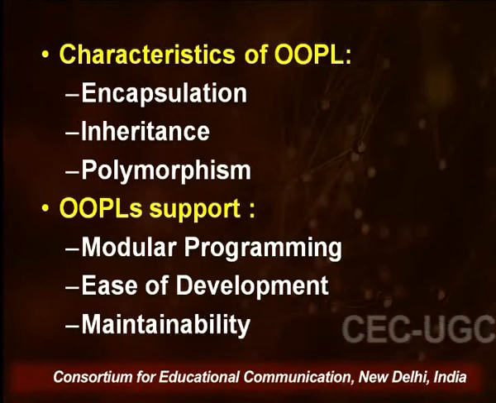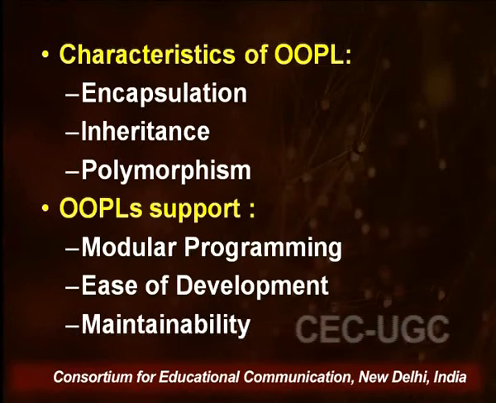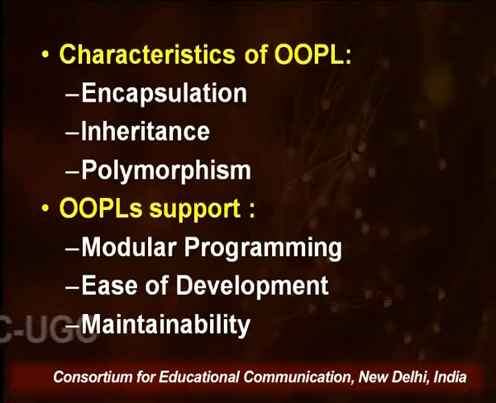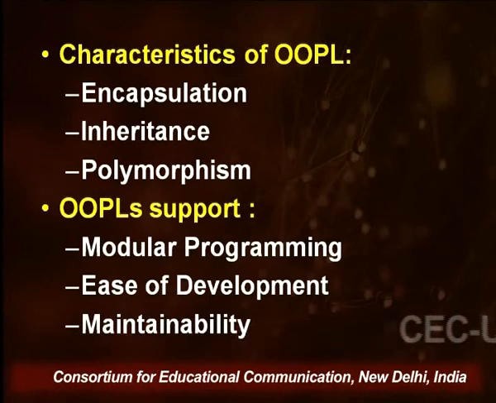So coming to the characteristics of object oriented programming languages, there are some characteristics like encapsulation, inheritance, polymorphism, and believe me, this list is not exclusive at least. Now encapsulation, in the example which we have just seen, is encapsulation of data and functions.